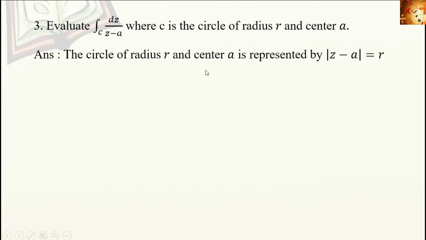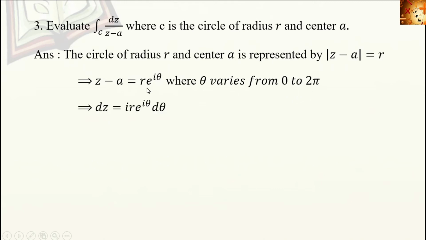Next problem. Evaluate the integral over c of dz by z minus a, where c is the circle of radius r and center a. Here the circle is the general circle, that is radius r and center a. So the equation will be mod z minus a equal to r. When mod z minus a equal to r, which means z equal to a plus r e raised to i theta, or z minus a equal to r e raised to i theta. Theta varies from 0 to 2 pi.